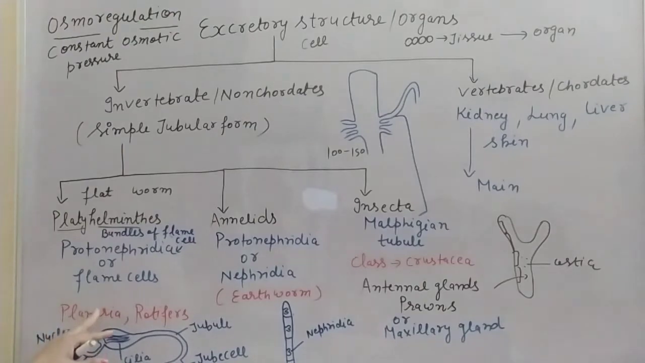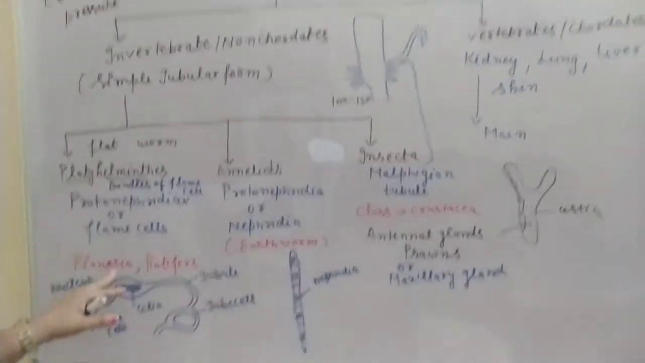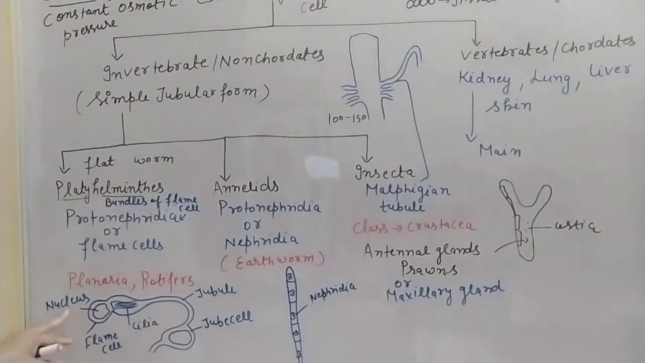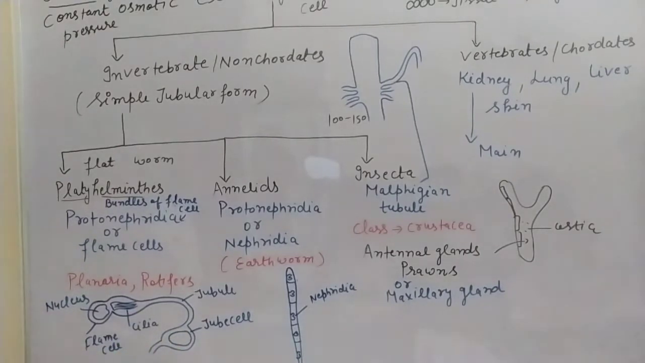Now you can see the diagram of the flame cell. Here the nucleus is there, and the flame cell cilia help in the movement of the waste. Through this tubule the waste is transferred and then it is removed from their body.